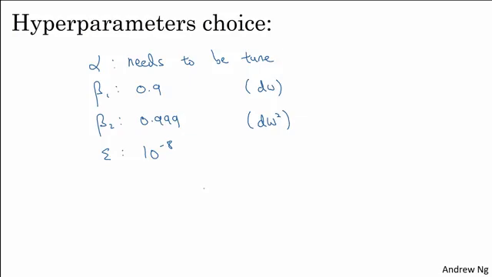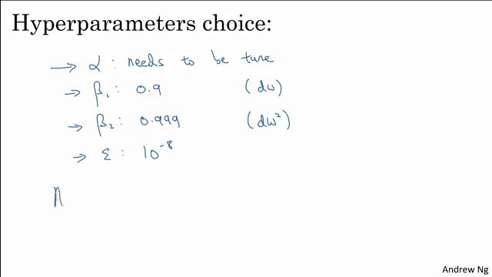But when implementing ADAM, what people usually do is just use the default values of beta 1 and beta 2, as well as epsilon. I don't think anyone ever really tunes epsilon. And then try a range of values of alpha to see what works best. You could also tune beta 1 and beta 2, but it's not done that often among the practitioners I know.